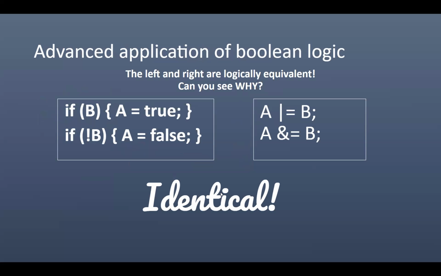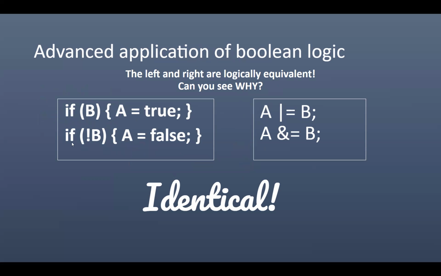Here is an advanced application of Boolean logic using the shorthand operators. Can you see that this first statement here is identical to this statement here, which means if B is true, I don't care what A was before, but now I want it to be true. So if B is true, I'm going to OR it to A. If B is true, that means A would have to become true. Boom. If B is false, well, it depends on what A was, and I leave it unchanged.